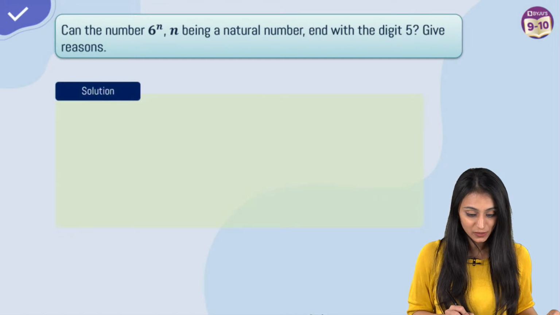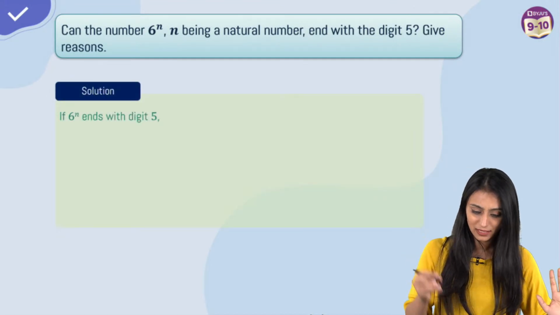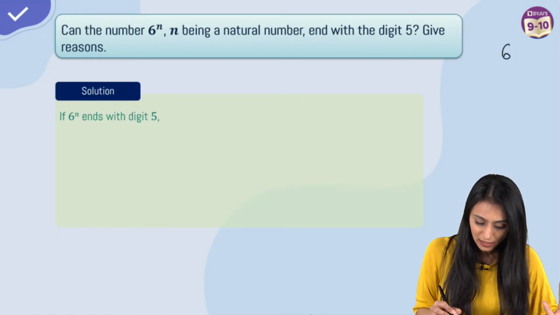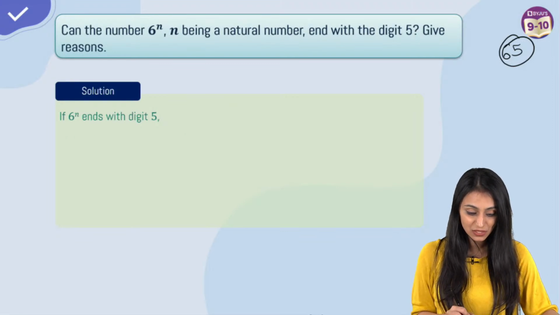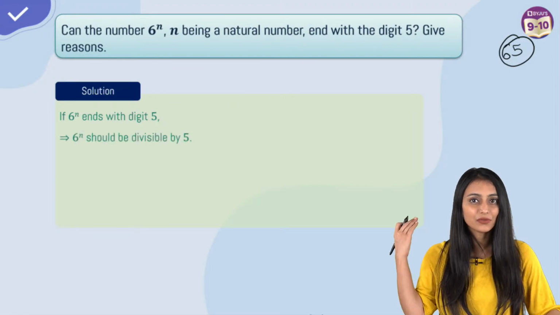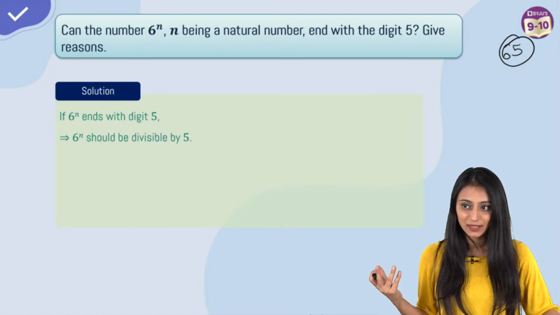Okay, so here, if 6n ends with digit 5, let's suppose it is 65, it is ending with digit 5. If it is 65, definitely it will be divisible by 5. If you divide this by 5, you will get 13, right? I hope this is clear to everyone.